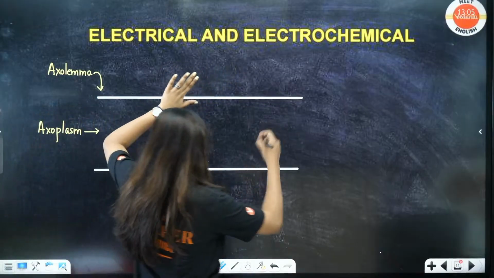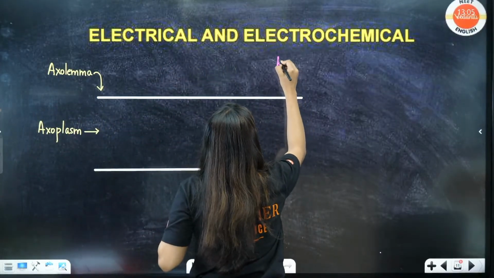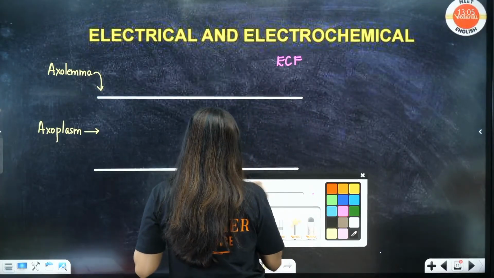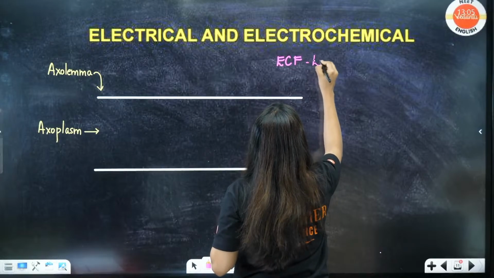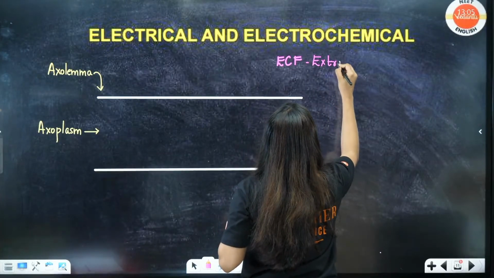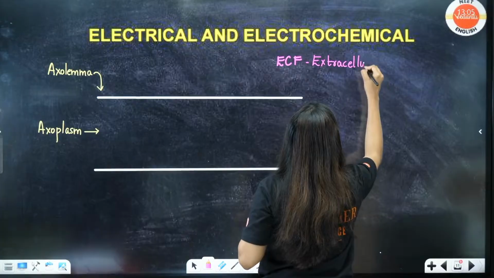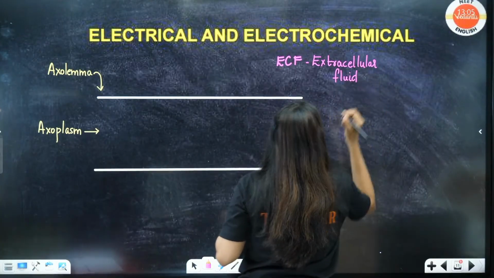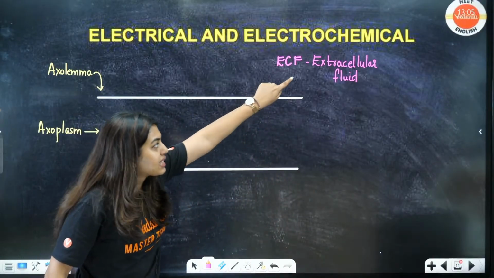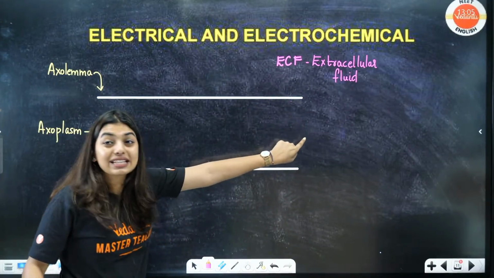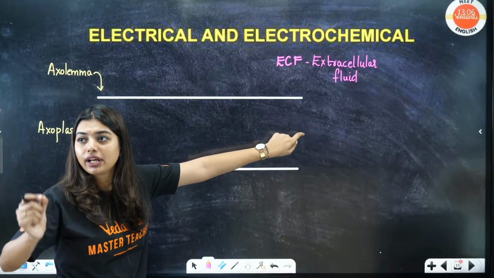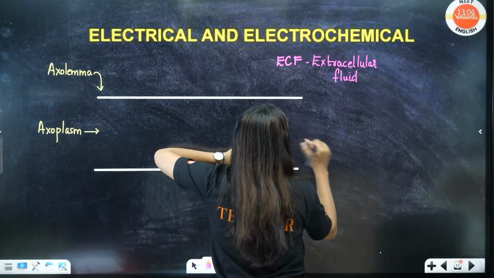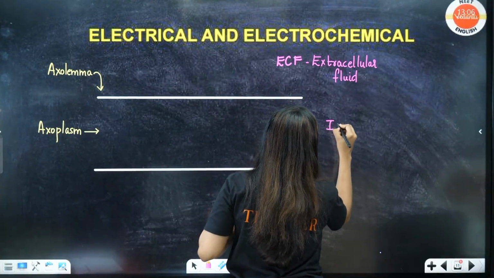That fluid will be called extracellular fluid, ECF. So if this is ECF, can I call the inside ICF, that is intracellular fluid? Agree or disagree? If this is extracellular fluid, then the one inside is going to be ICF.